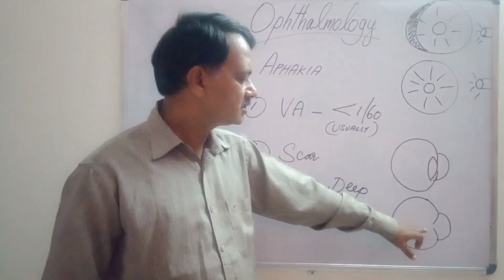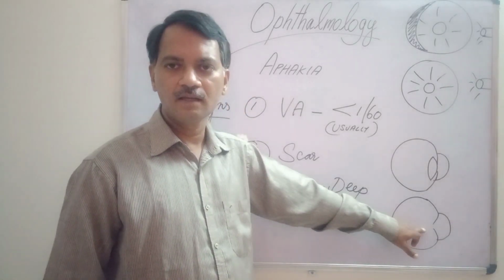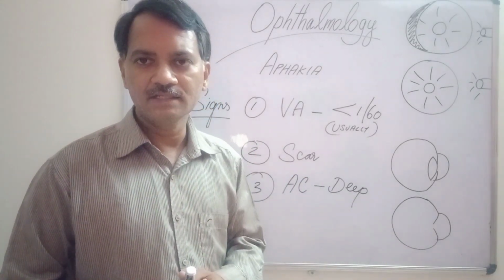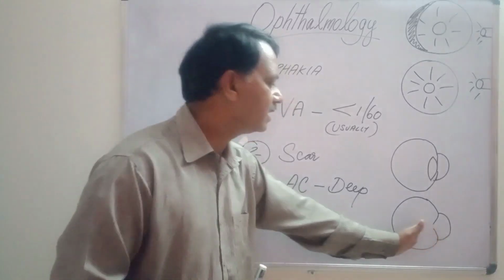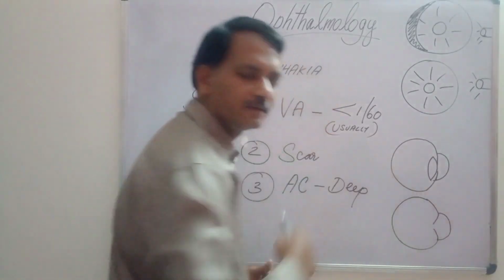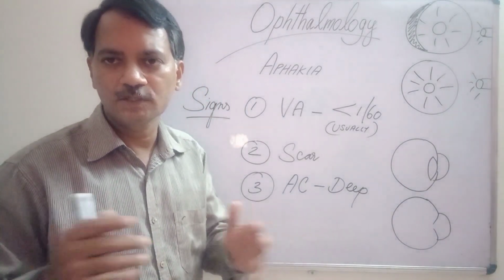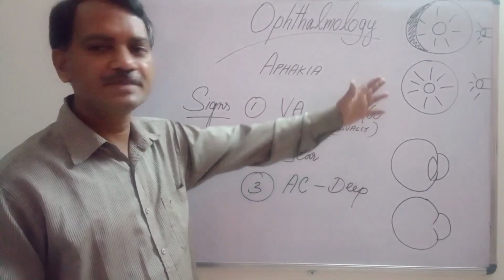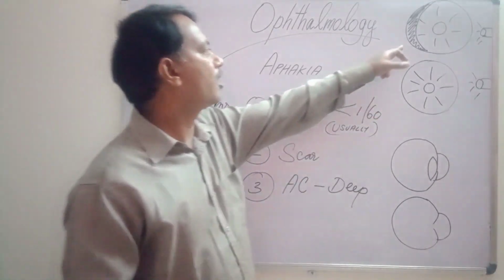When there is absence of lens in the patellar fossa, the iris loses its support of the lens, so it is freely allowed to fall backwards. So the anterior chamber depth becomes a larger one. We can see this in the eclipse sign. This is a normal picture.